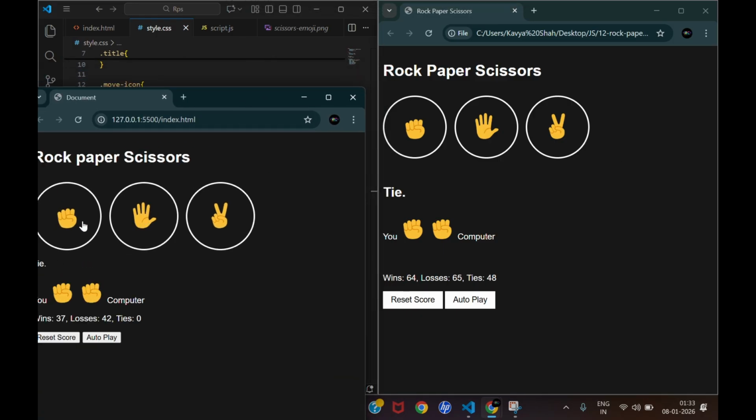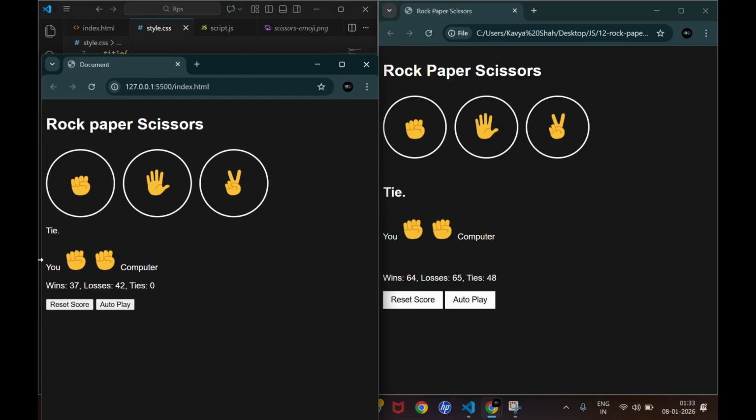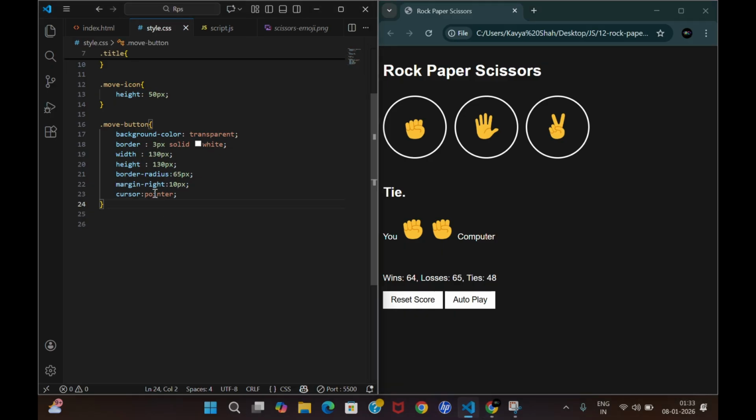Your tie, you have to make this bold. This thing has been done, you have to add some space over here, and you have to just tackle this button. Okay, done. So let's start to do that.